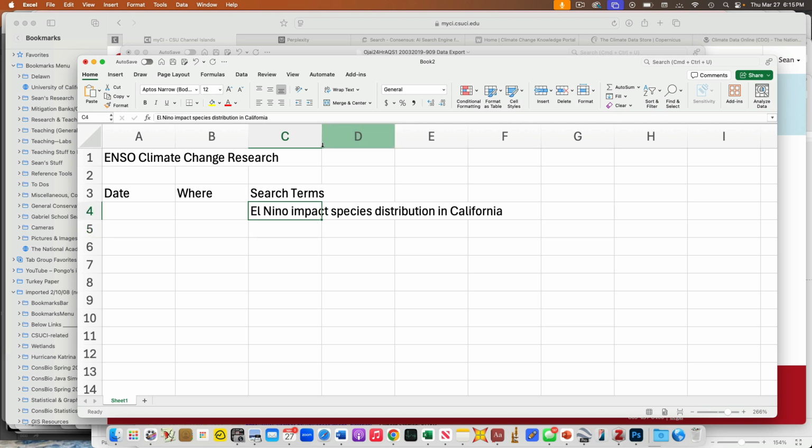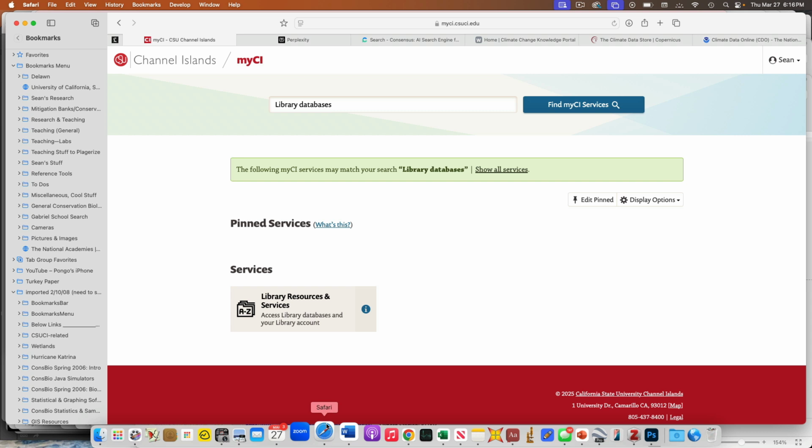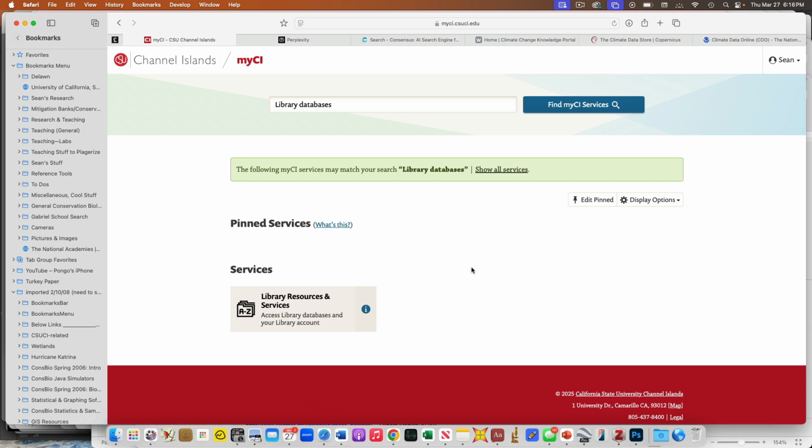So I've typed this out, and I'm going to start looking for this. So the first place I would look. Where's the first place you guys started hunting when you were looking for your data sets? William? Search the library. Okay, good. So library. How about other folks? Where's the place you started?